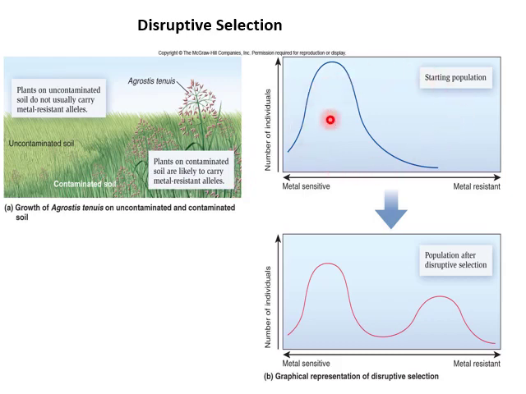Now look at the graph: the slope of the phenotype is like a bell-shaped curve before the start of selection in the population, and after disruptive selection has occurred, the shape of the slope has changed and divided into two slopes. This shows that two subpopulations have arisen in the population after disruptive selection.